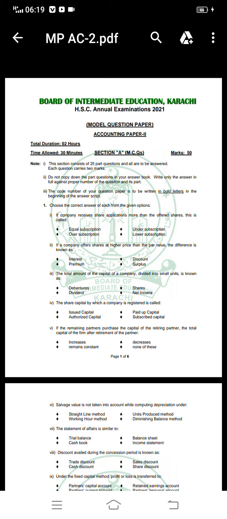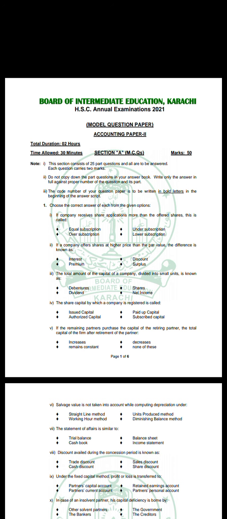Choose the correct answer of each from the given options. If a company receives share applications more than the offered shares, this is called over subscription. If a company offers shares at a higher price than the par value, the difference is known as premium.